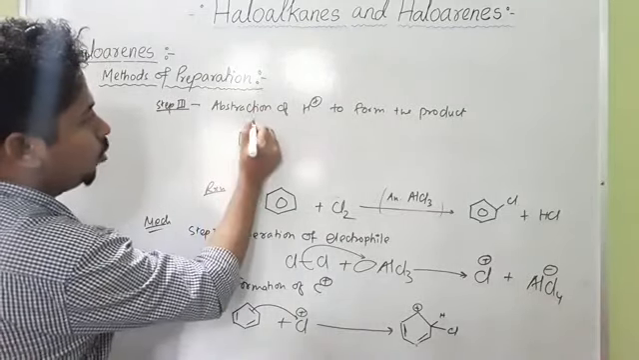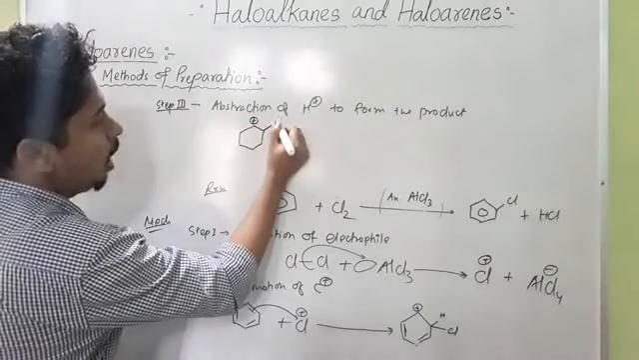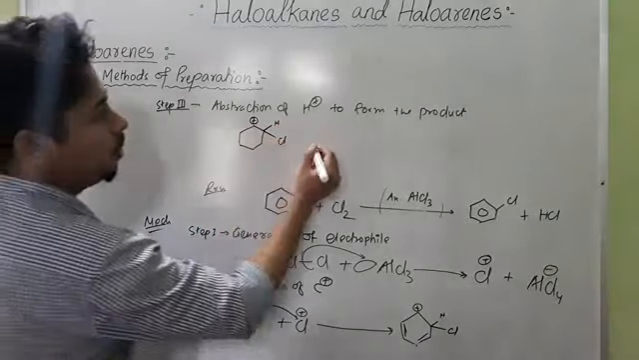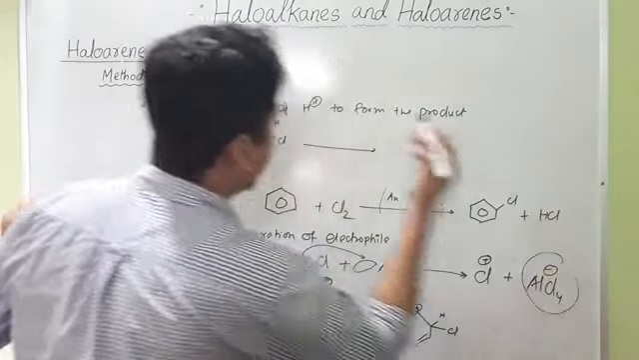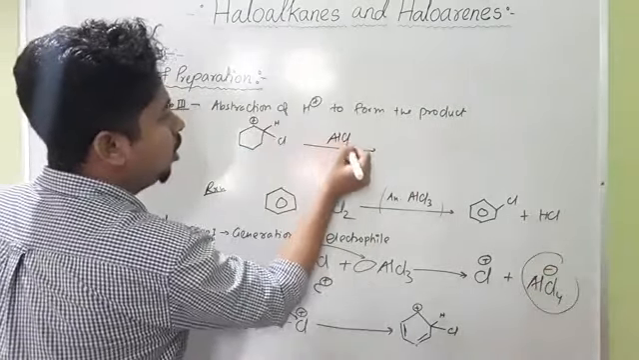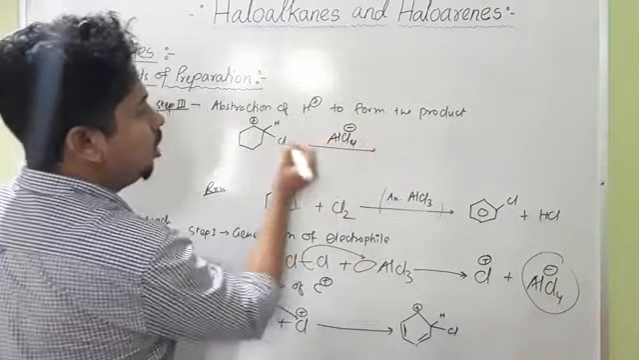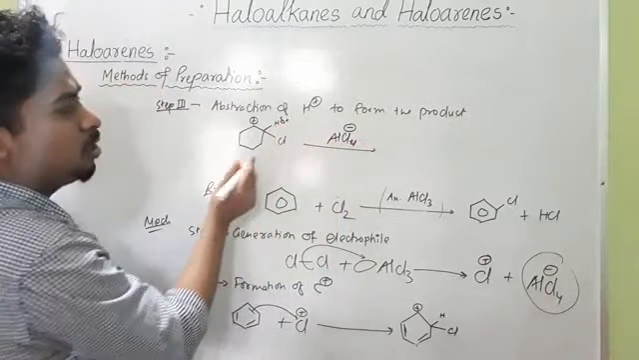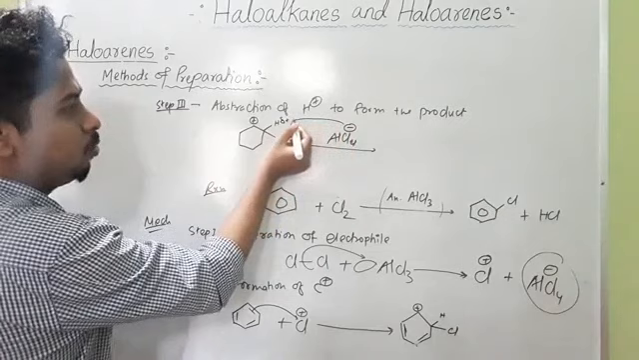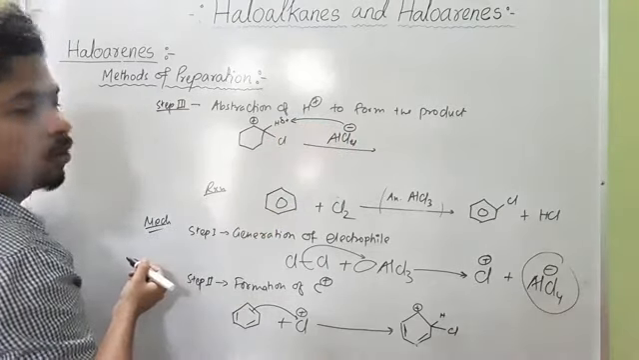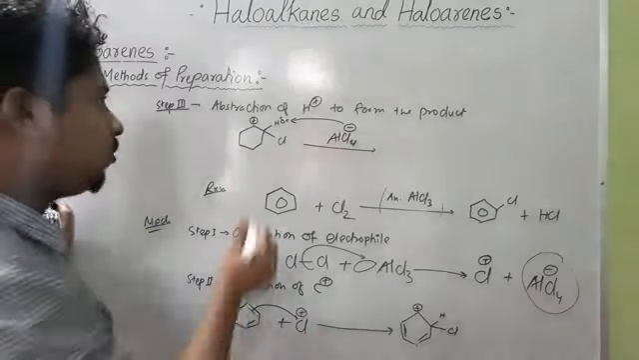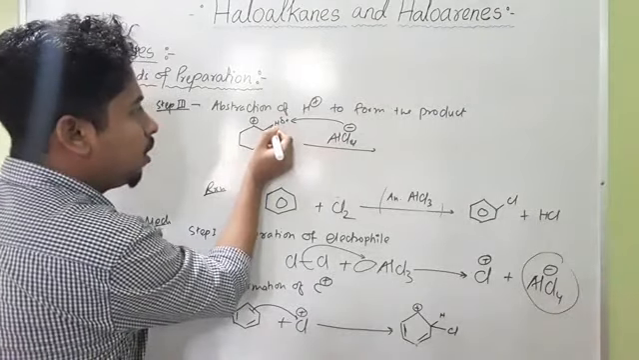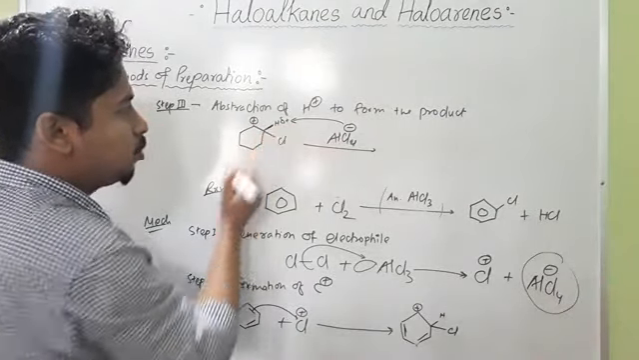Here you have one positive charge, here you have hydrogen, here you have Cl. Now here you see this AlCl4 minus. This AlCl4 minus will abstract or pick up this hydrogen. So here you see it will take this hydrogen, and we know when this hydrogen removes, it does not take this bond with it.